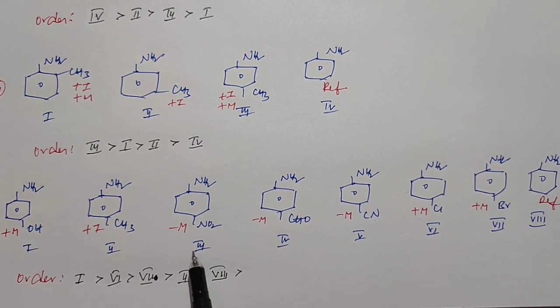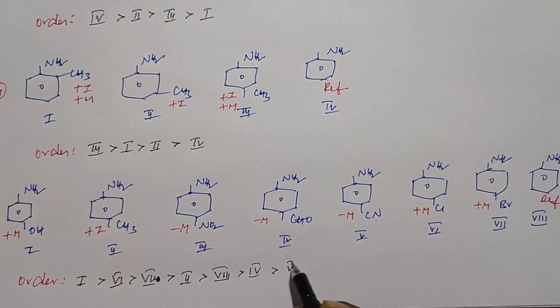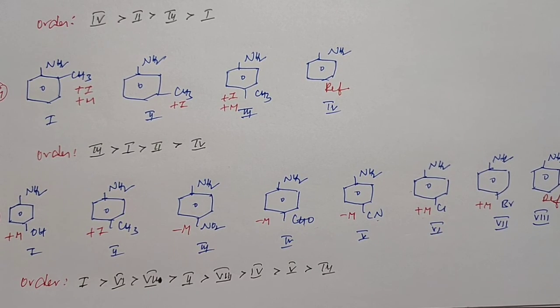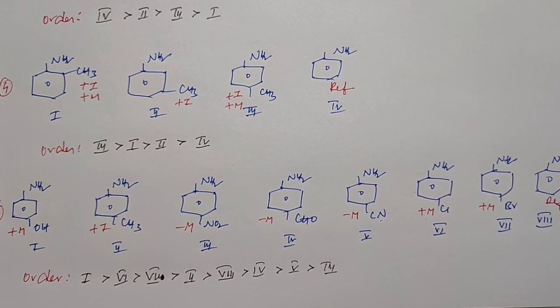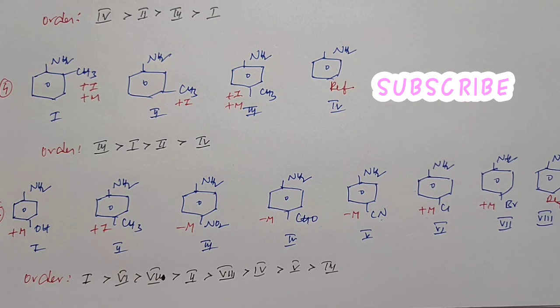After that you need to compare the minus M groups, NO2, CHO, CN. The more the minus M power, the less basic. So the third structure is less basic than the cyano, and the cyano is less basic than the aldehyde group. So the next basic structure is the fourth one, after that the fifth one, and the third one is last. So this is the order of basic nature of the given compounds based on plus M, plus I, and minus M effects.